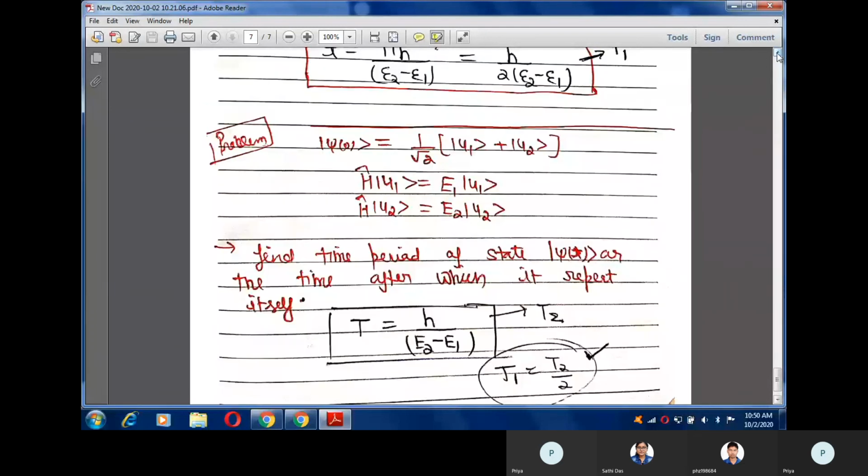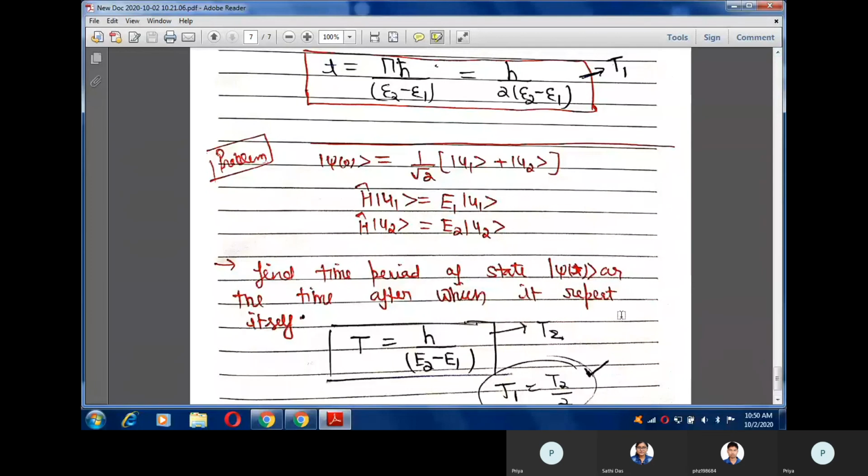So these two types of numericals are important. You can also learn their expressions. You can see that the state at time t equals 0 becomes orthogonal to the state at some time, say t1, and the time after which the state repeats itself is t2. This is the relation between these two times. You have to keep these points in your mind while doing numericals. Okay, thank you.